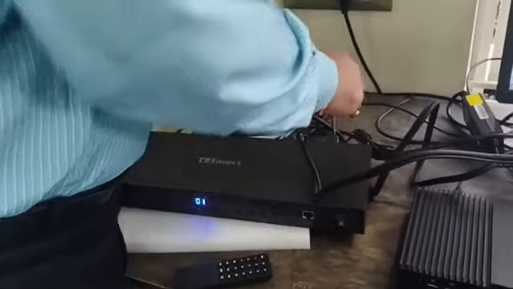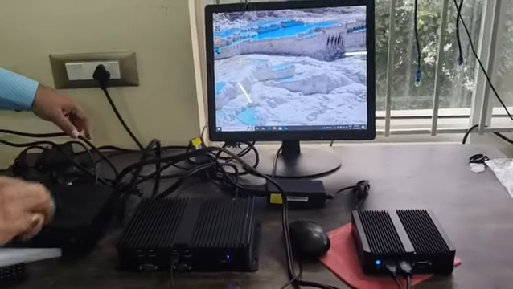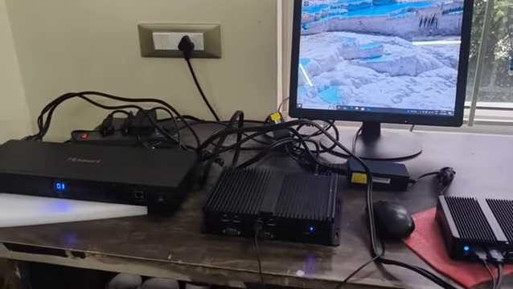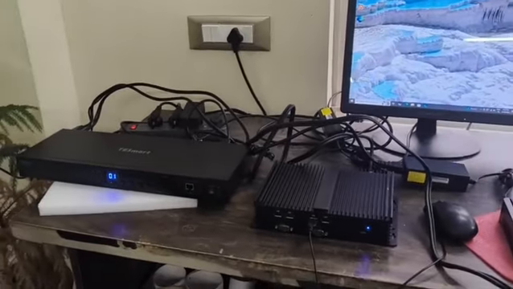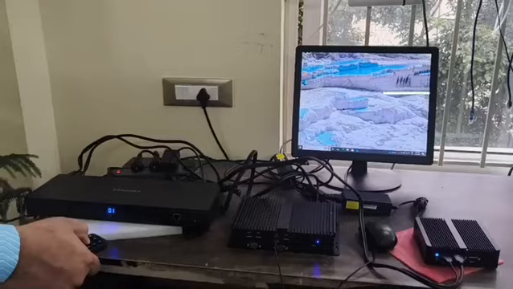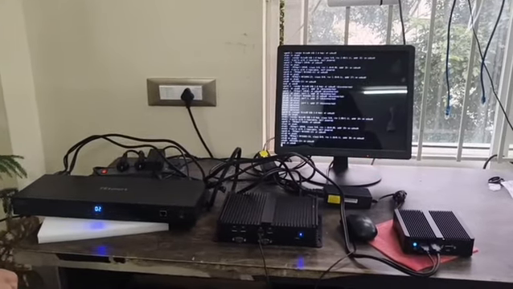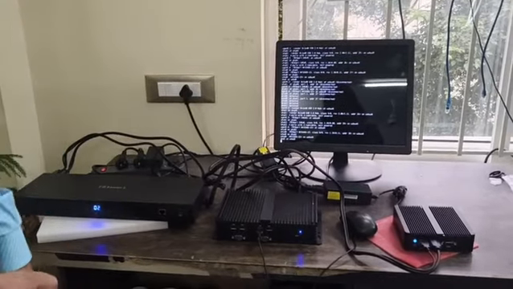I'm showing you this demo, and in this demo you can see that now it is on 1. Now you see this camera, now I'm putting it to 2. Now it's coming up as pfSense.